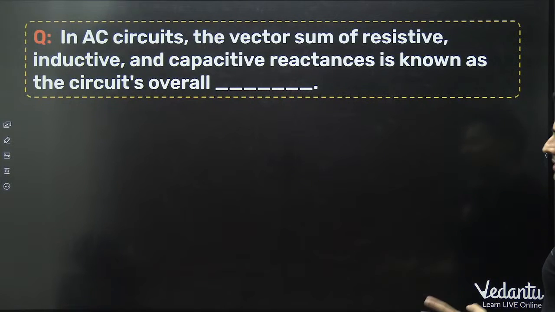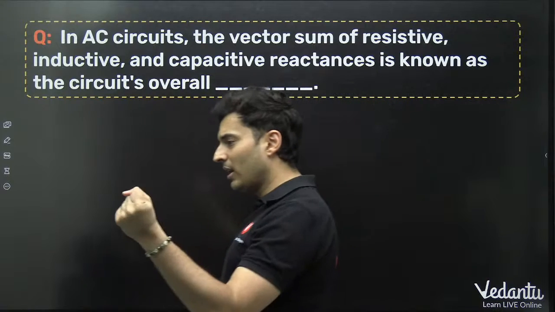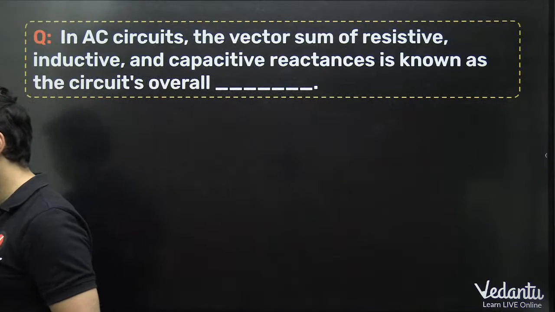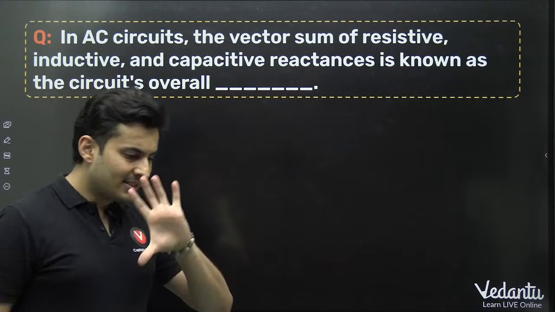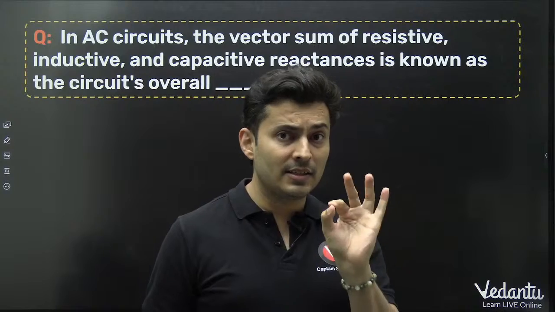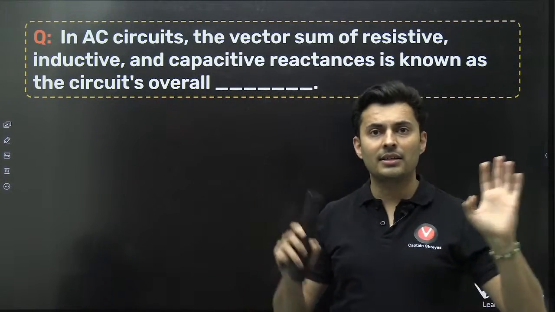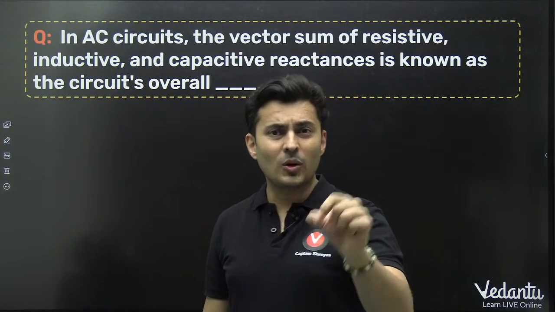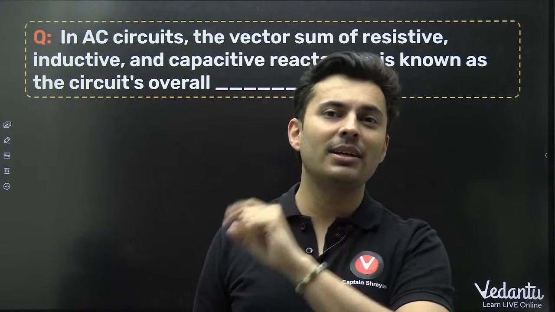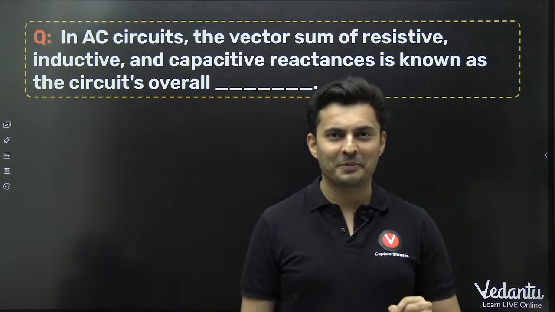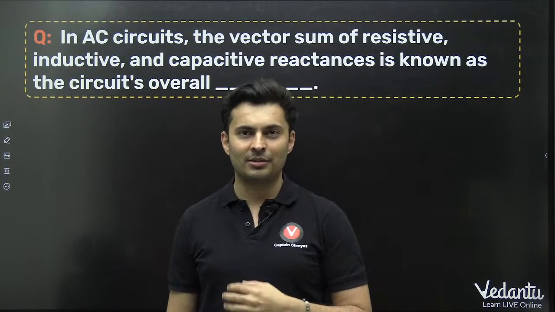The vector sum of resistance, inductance and capacitive reactances is known as the circuit's overall dash. What is that overall property called? Yeah, come on, think. What is the answer for this? See, resistance is in ohms, reactance is also in ohms, but do you know the difference between resistance and reactance? Resistance causes heat loss. Reactance does not cause that heat loss. That's why you give a different name to it, although the unit is the same.